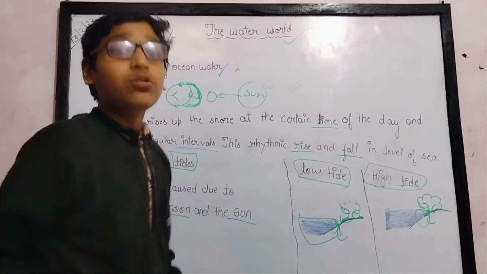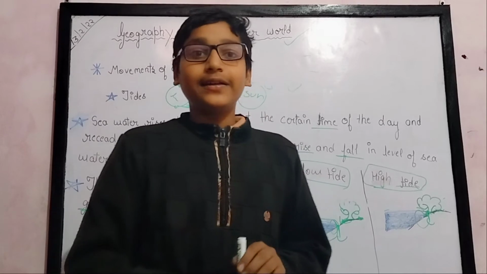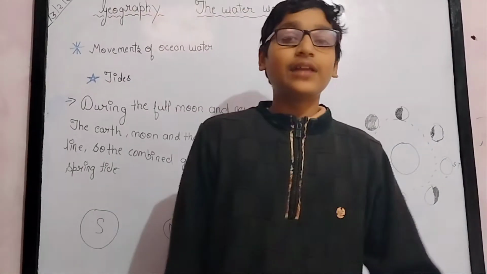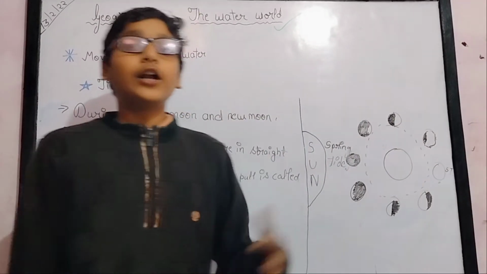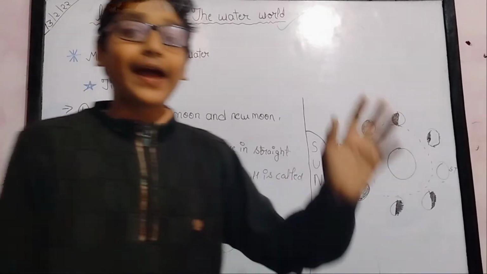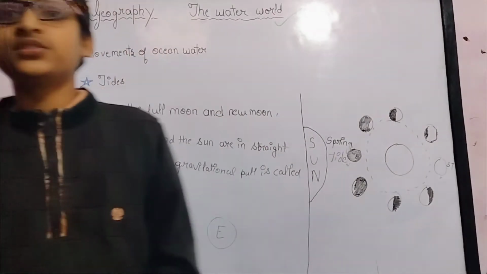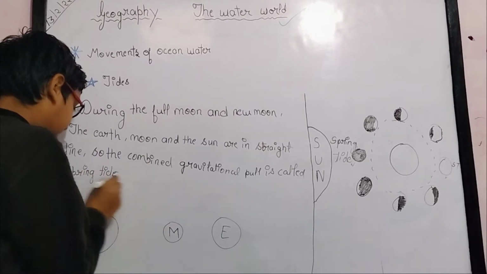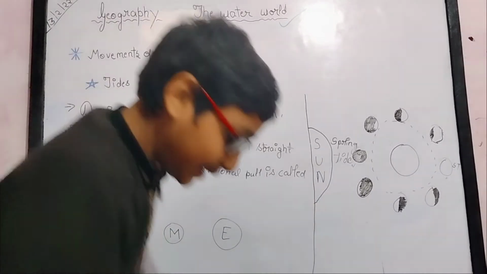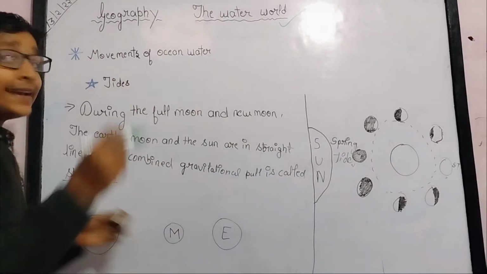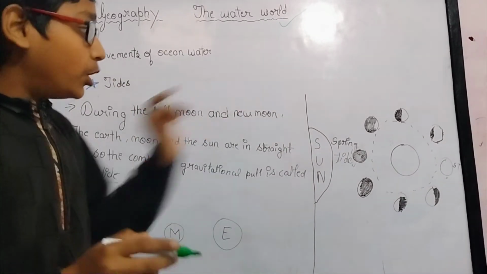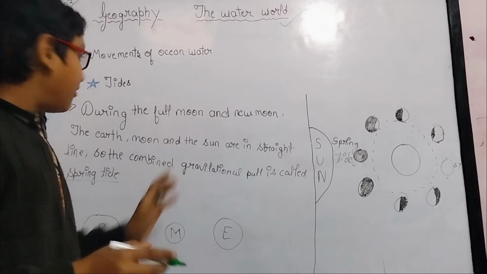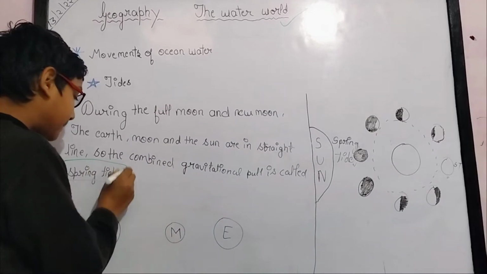Now let's move to what are spring tide and neap tide. Now we have understood what tides are, what the two types of tides are, and how these tides are caused. Now we will study what spring tide is and what neap tide is. Both things we will study now. Firstly we will study spring tide.